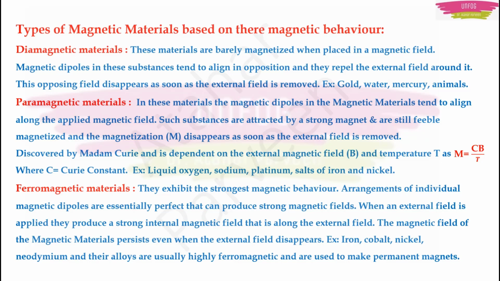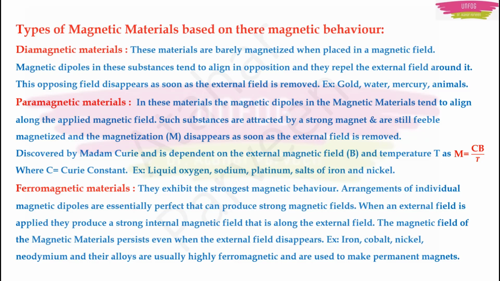And now coming to paramagnetic materials. In these materials, the magnetic dipoles tend to align along the applied magnetic field. If there is a strong magnet placed near it, then they are getting magnetized, but very feebly, very lightly getting magnetized. As soon as you remove that external magnetic field, this magnetization also will disappear.